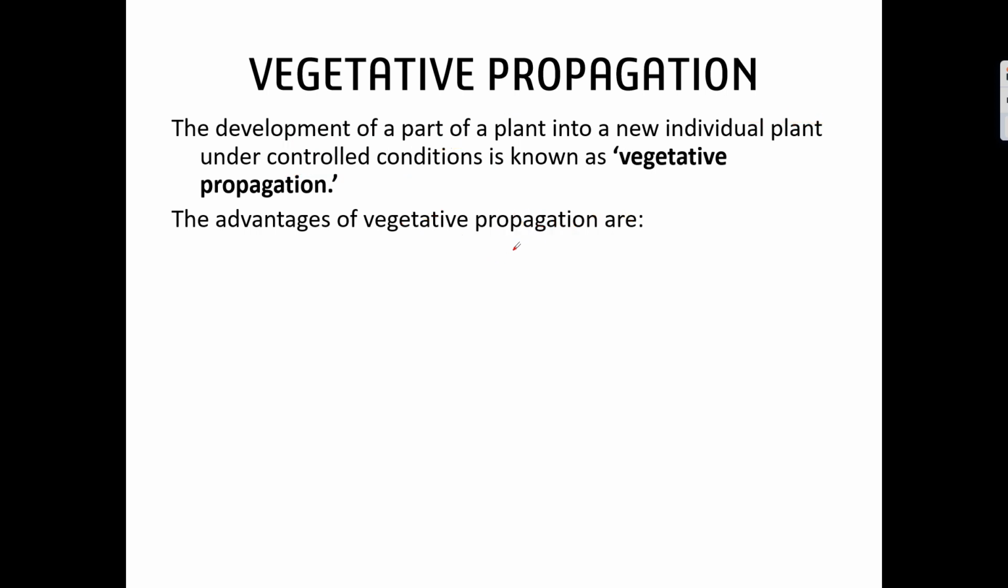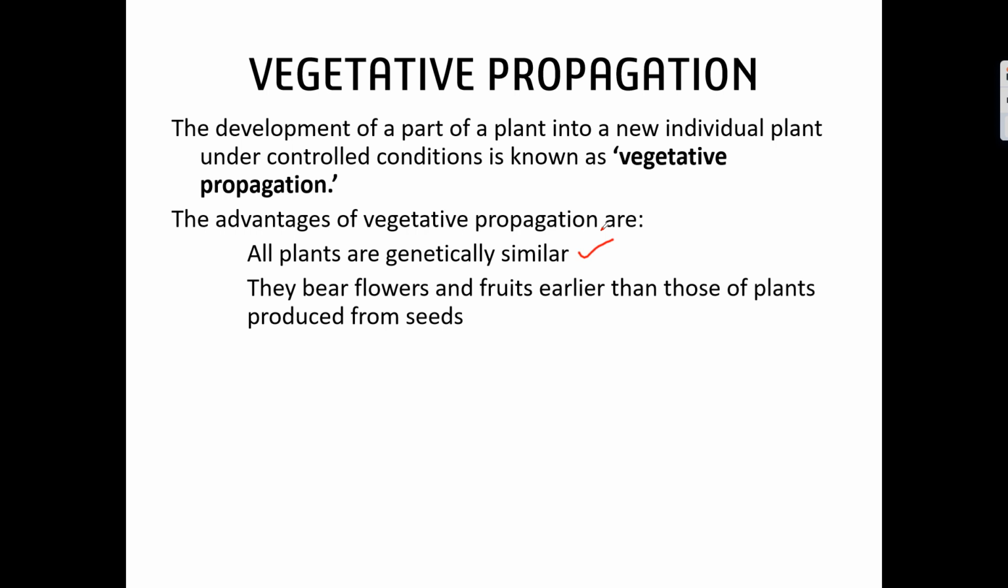So what are the advantages of vegetative propagation? All the plants are genetically similar. And secondly, they bear fruits and flowers earlier than a plant that has grown from seed. Suppose the age of this part of a plant is 5 years, the new plant which is produced, its age starts from 5. But if you take a seed and grow it, it starts from day 0. So that is the difference. Because of this, plants grown by vegetative propagation bear flowers and fruits very fast.